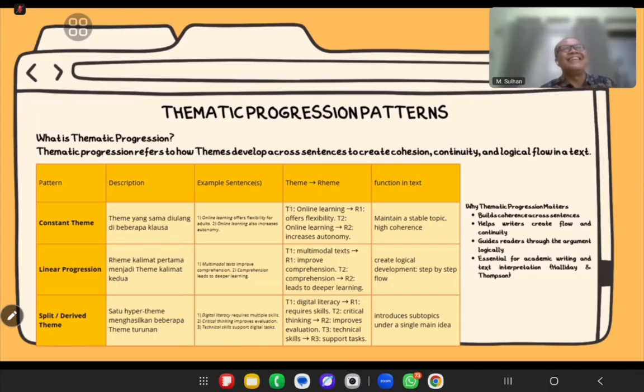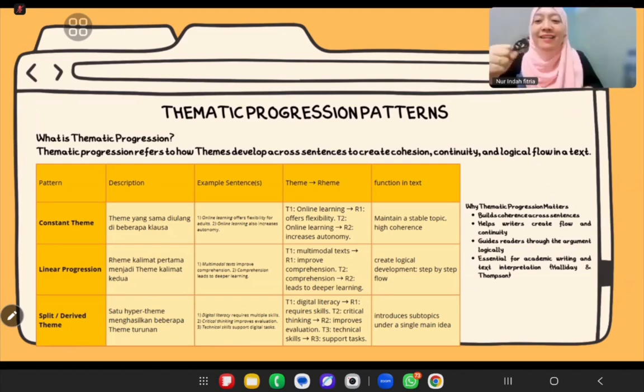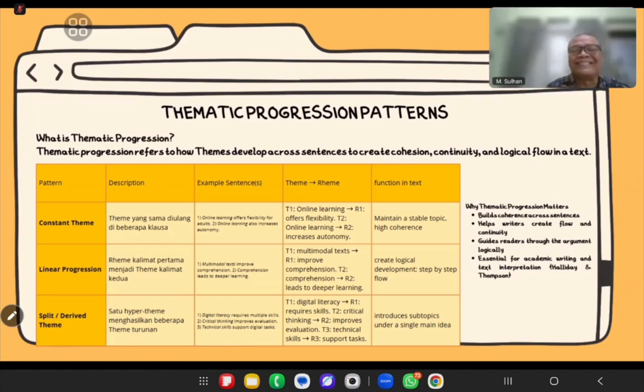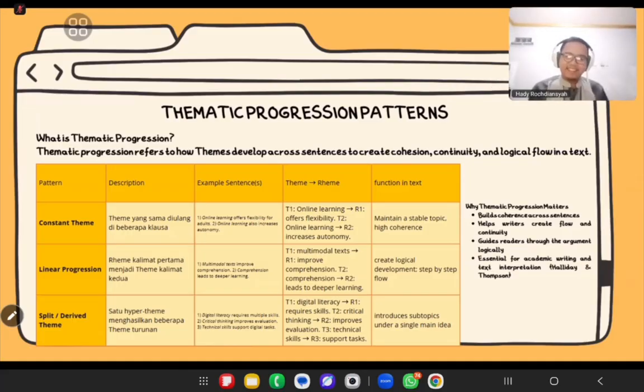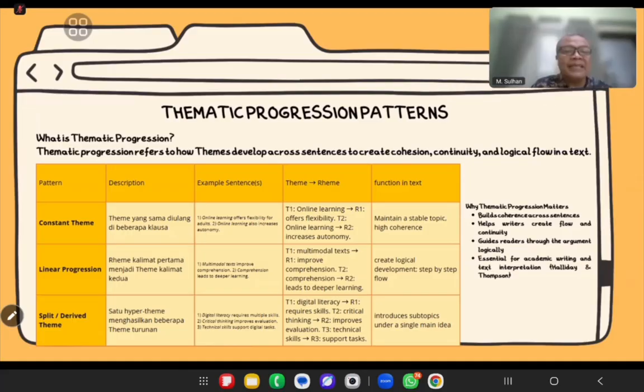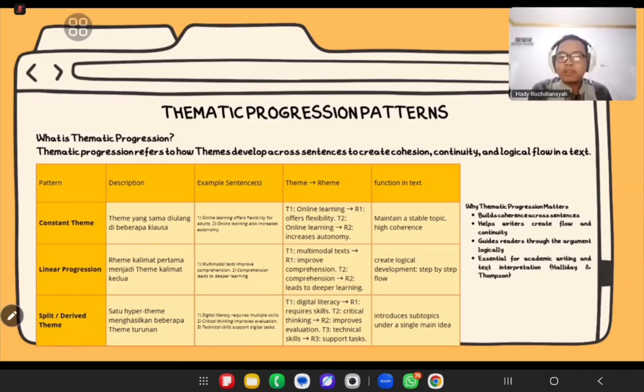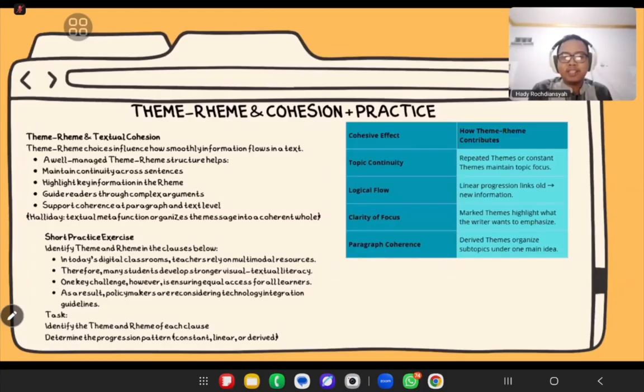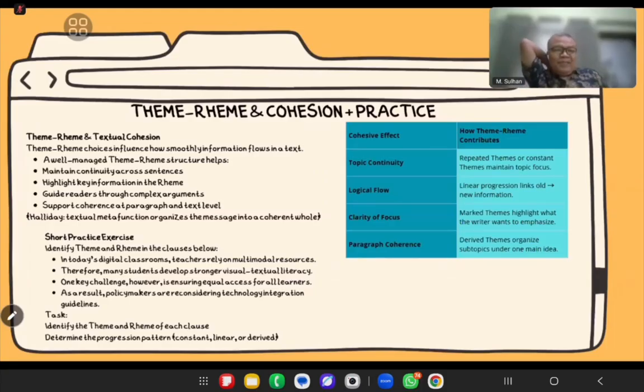The last, my friends. Right, Pak Hadi, time is going to be up. Yes, great. Okay, anyway, are there any other slides? But the time is not enough. Sir? Okay, but I have so many topics.